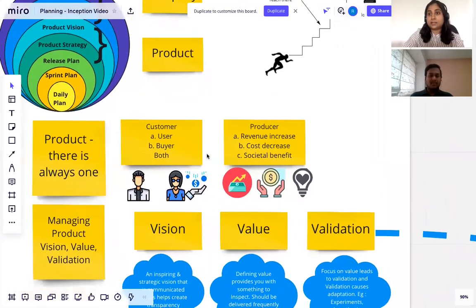So, who exactly are the customers? A customer could be a user or a buyer. A user is someone who receives some value from the product, and may or may not have paid for the product. And a buyer is someone who has paid for the product, and may or may not derive any value out of it. Let's understand this with an example.